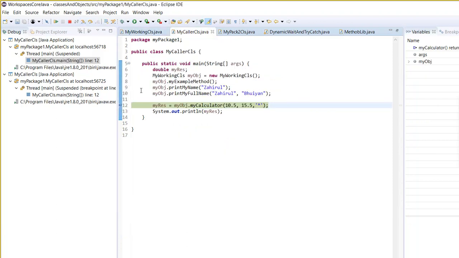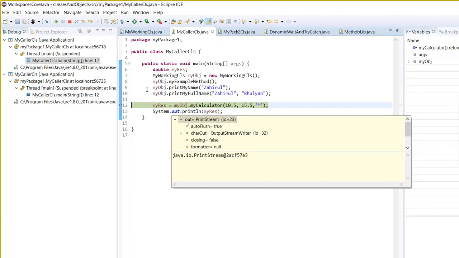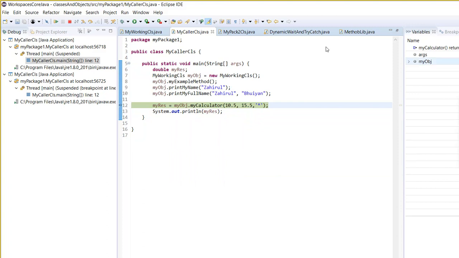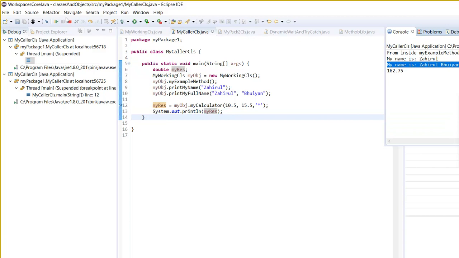Now we are here, right? Now can you see my calculator method returned what? My calculator returned 162.75. This value should go where? In my result variable. When you execute this line, you will see that now my result equal to 162.75. Now we are printing out the result, and then basically we are done.